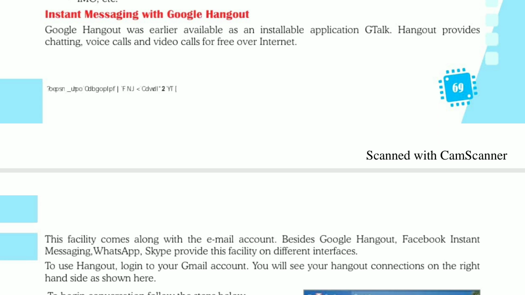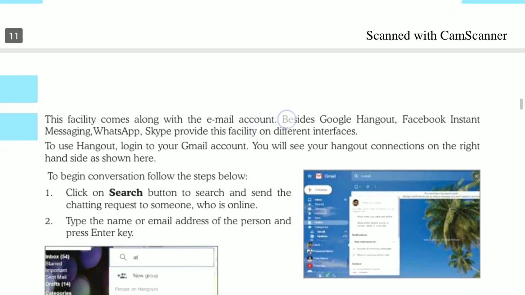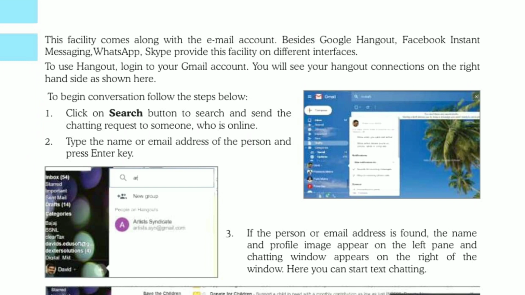Click on it. Again, I am explaining that to use Hangout, log in to our Gmail account. We will see our Hangout connection on the right hand side as shown in this picture on the screen.